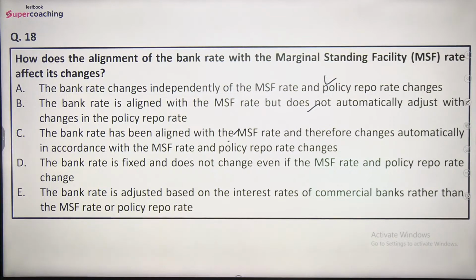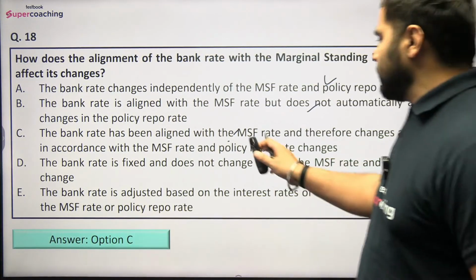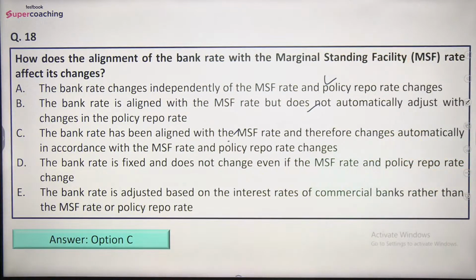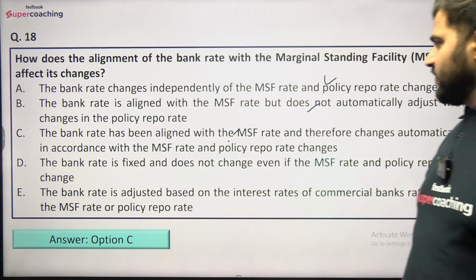Do let me know, guys. We are talking about the alignment of bank rate with the MSF. So right answer would be option number C here. That is, the bank rate has been aligned with the MSF rate and therefore changes automatically in accordance with the MSF rate and the policy repo rate.